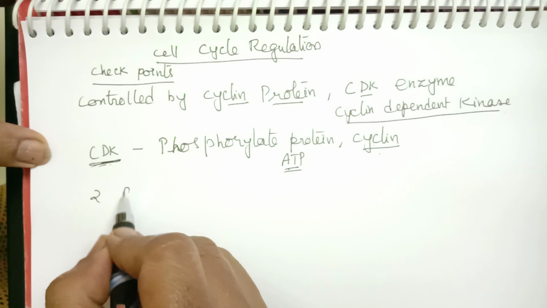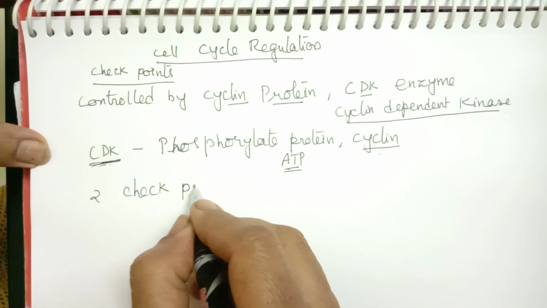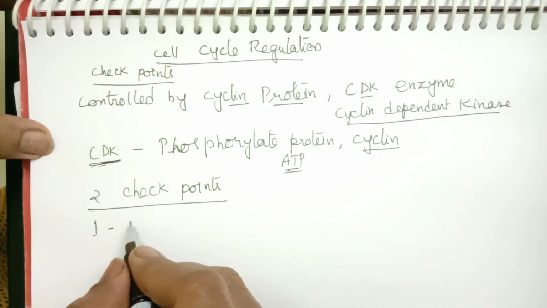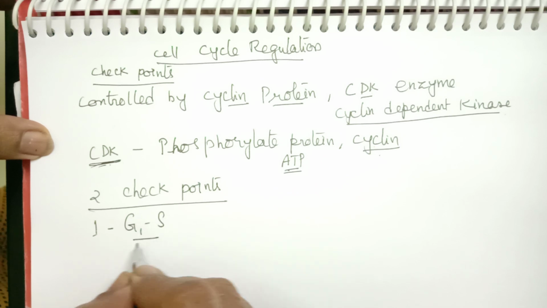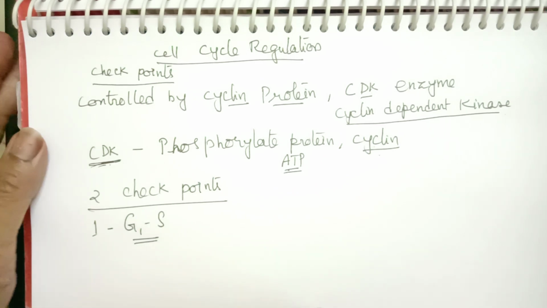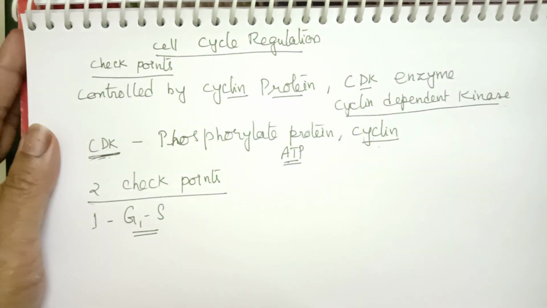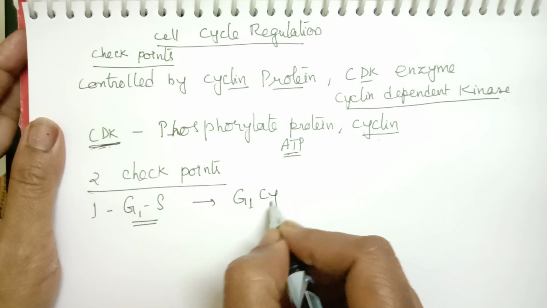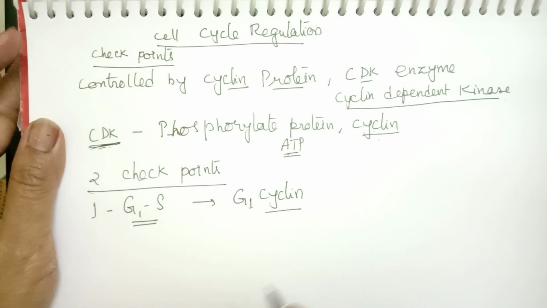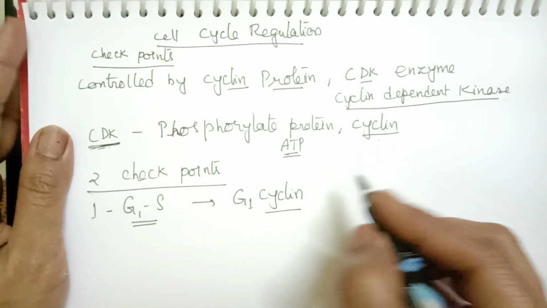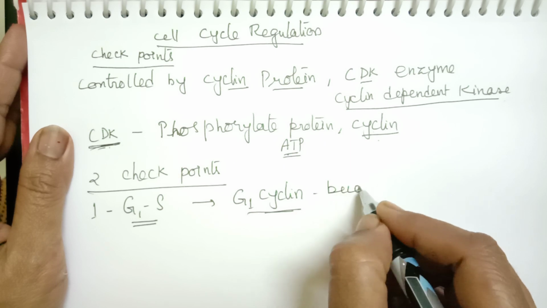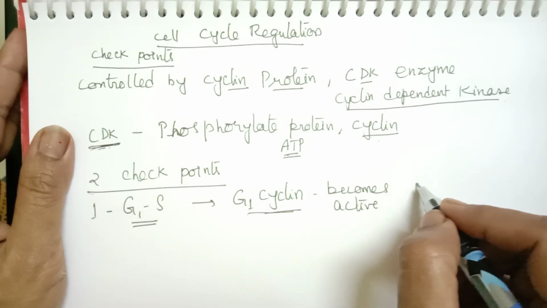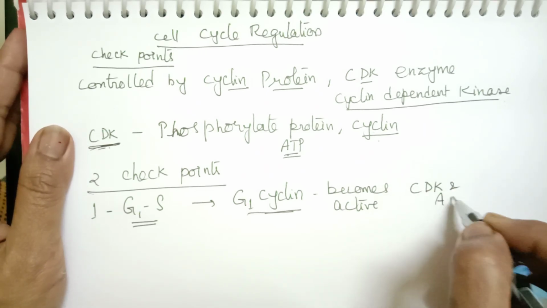So there are two checkpoints. The first checkpoint is called the G1 and S checkpoint. Here the protein required is called G1 cyclin, and this protein becomes active in the presence of CDK and ATP.